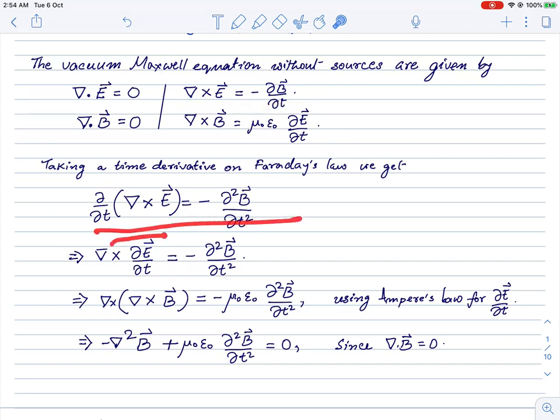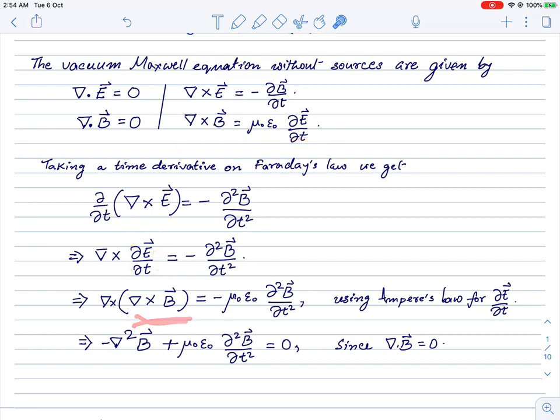If we take the time derivative of Faraday's law, which is this equation, then we can write down this statement here. The time derivative goes through the curl, and we have the curl of the time derivative of E, and we have a time derivative squared, del t squared, of B on the right hand side.